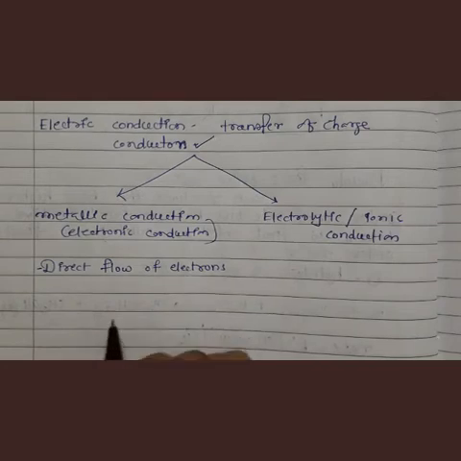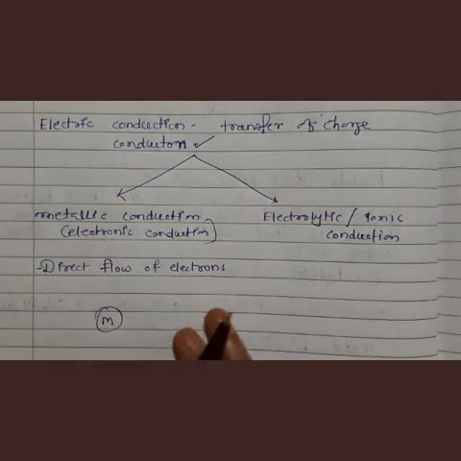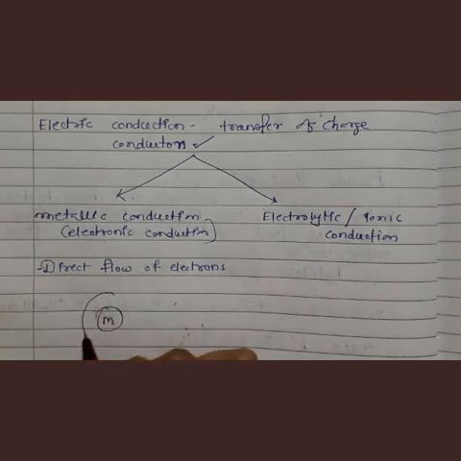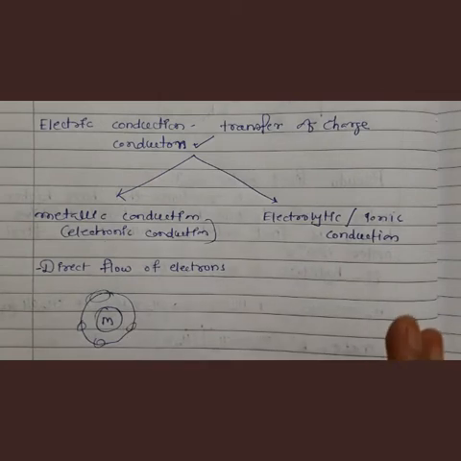Suppose we have a metal atom, and in this metal atom, the outermost electrons present in the outermost orbital are free to move from one point to another point.